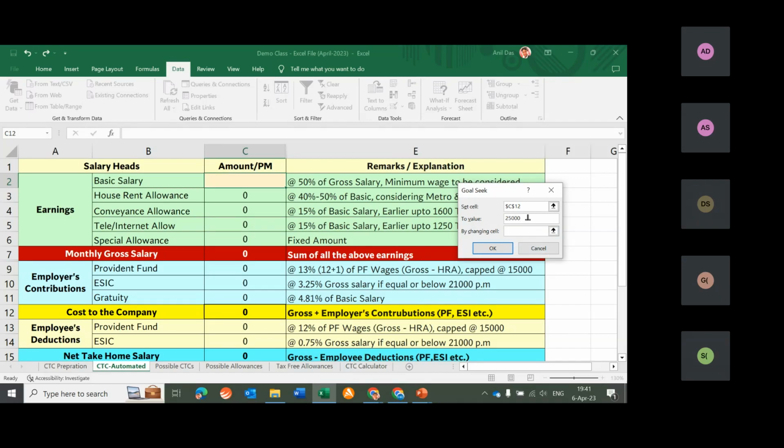I have mentioned 25,000. And last and third question which Excel is asking is by changing cell. Excel is asking us to allot a cell which would be used for calculation purpose to reach the desired CTC of 25,000. I have selected this cell. I answered three things: the cell in which I am looking for value, the value which I am looking for, and I allotted this blank cell to Excel for calculation purpose. So give a closer look. Once I click OK, you will see that entire calculation of 25,000 would be calculated automatically.